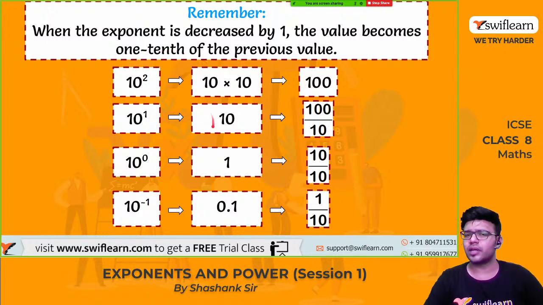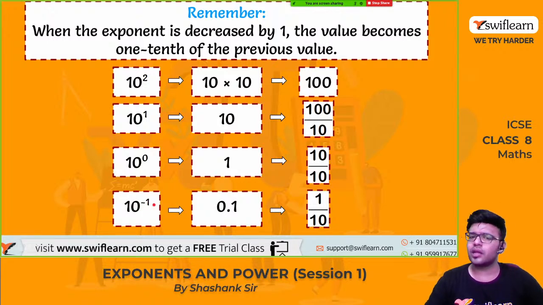See here what is happening. 10 raised to 1 is nothing but 10, which is 100 divided by 10. Again reduce the power by 1. What are we getting? We are getting 10 raised to 0. What is the value of 10 raised to 0? The value of 10 raised to 0 is 1. How 10 raised to 0 is 1, we will discuss very soon. So 10 divided by 10 is 1, and again if I reduce the power by 1, 0 minus 1, I'll get minus 1.